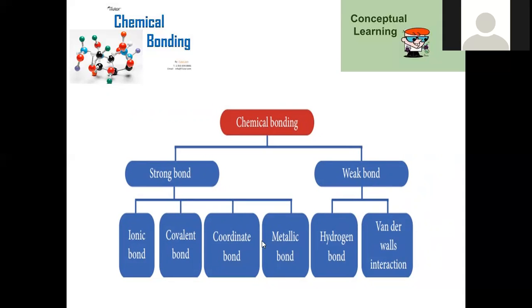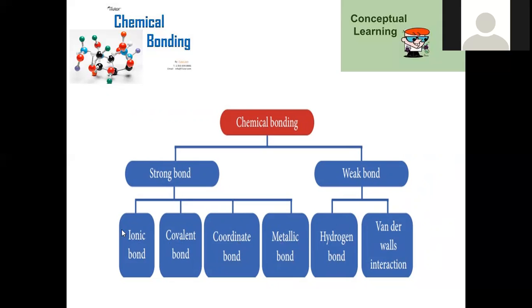Strong bonds are basically classified into 4 types. One is called ionic bond, a transfer of electrons. Covalent bond, a mutual sharing of electrons. Coordinate covalent bond, what we can say is donation followed by sharing of electrons. Metallic bond is nothing but a three-dimensional, regular repeated arrangement of metal atoms.